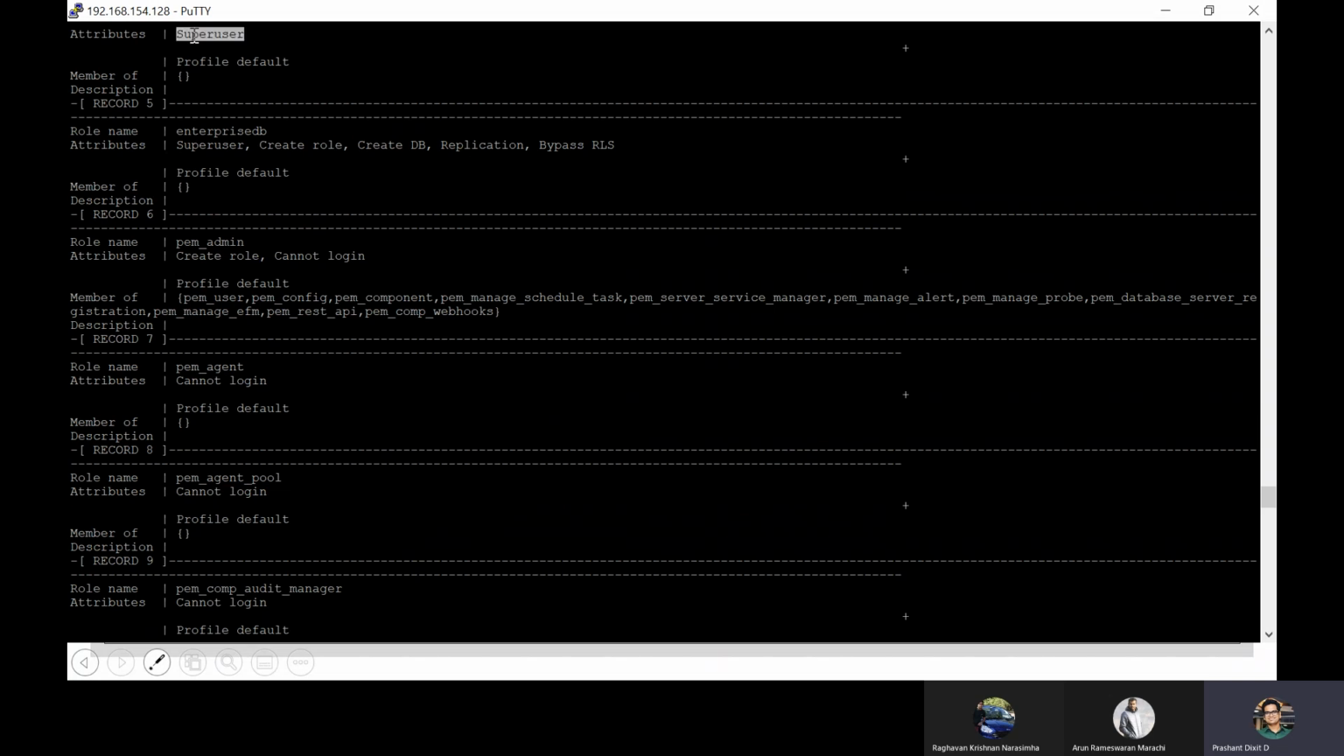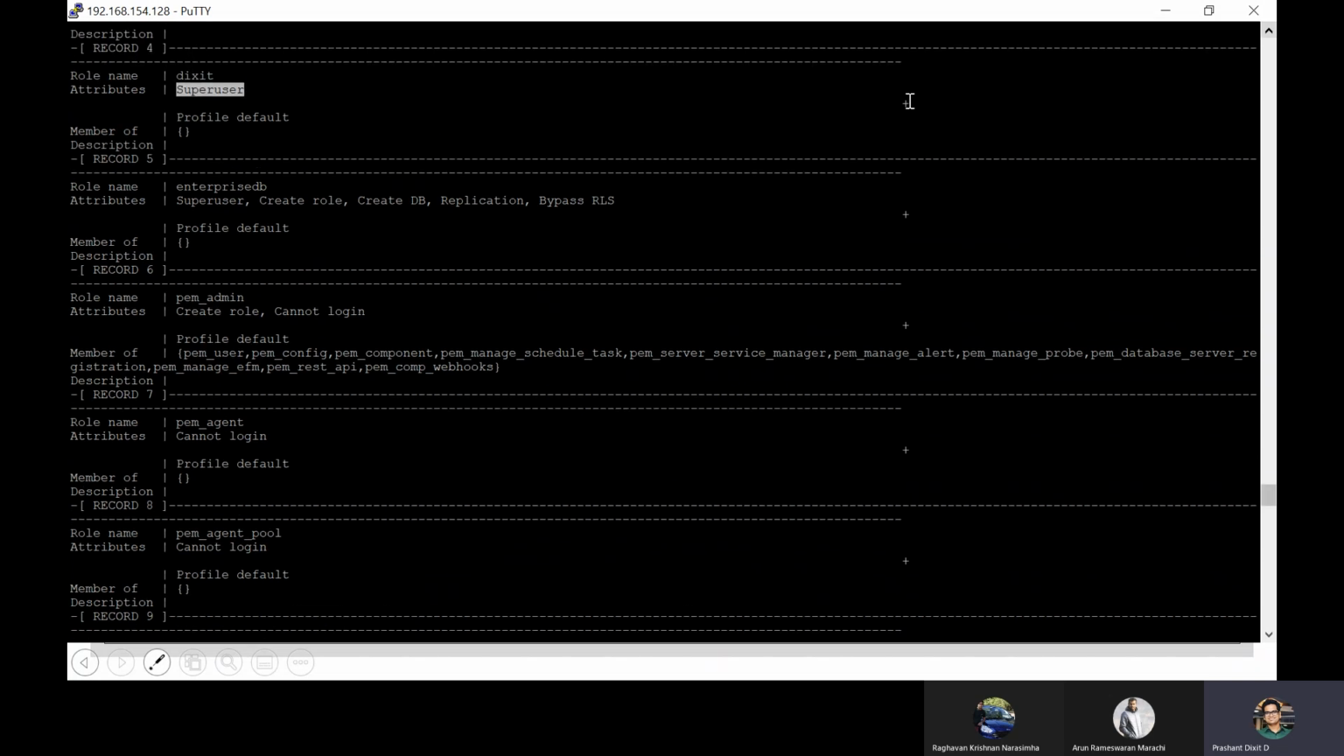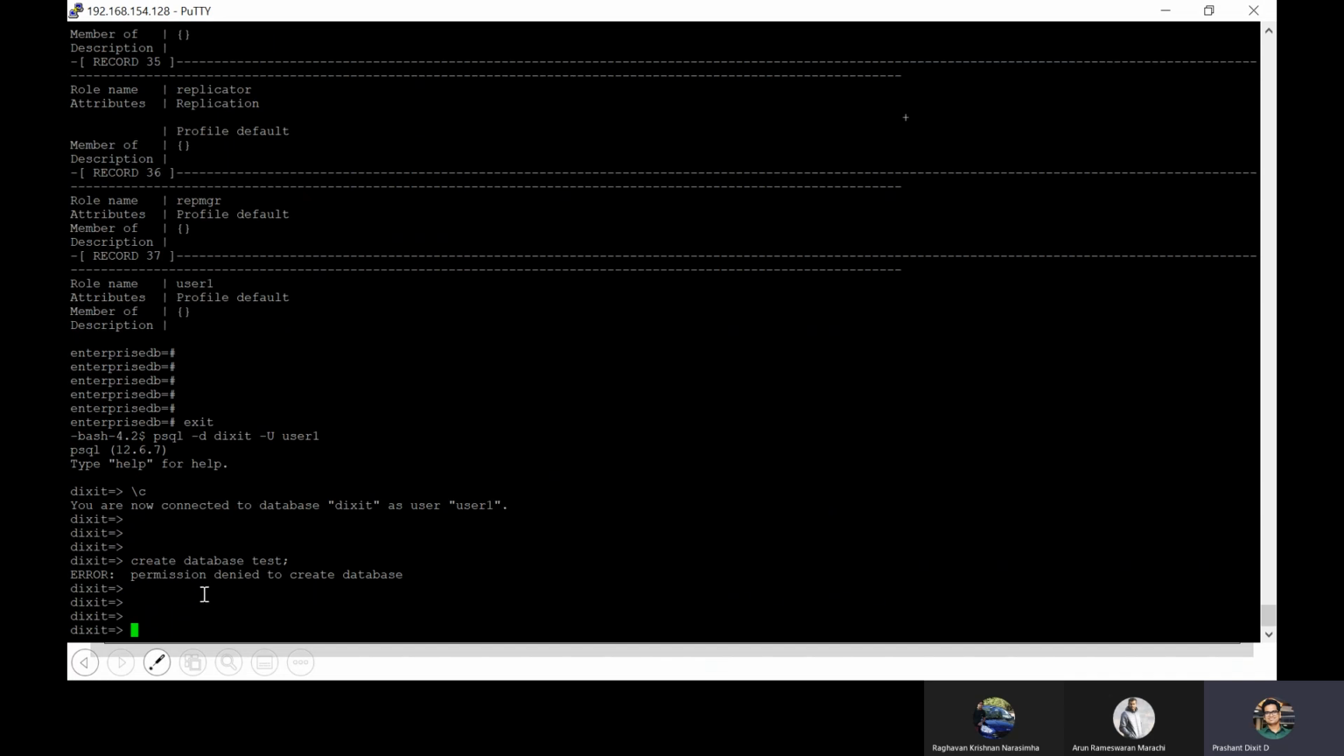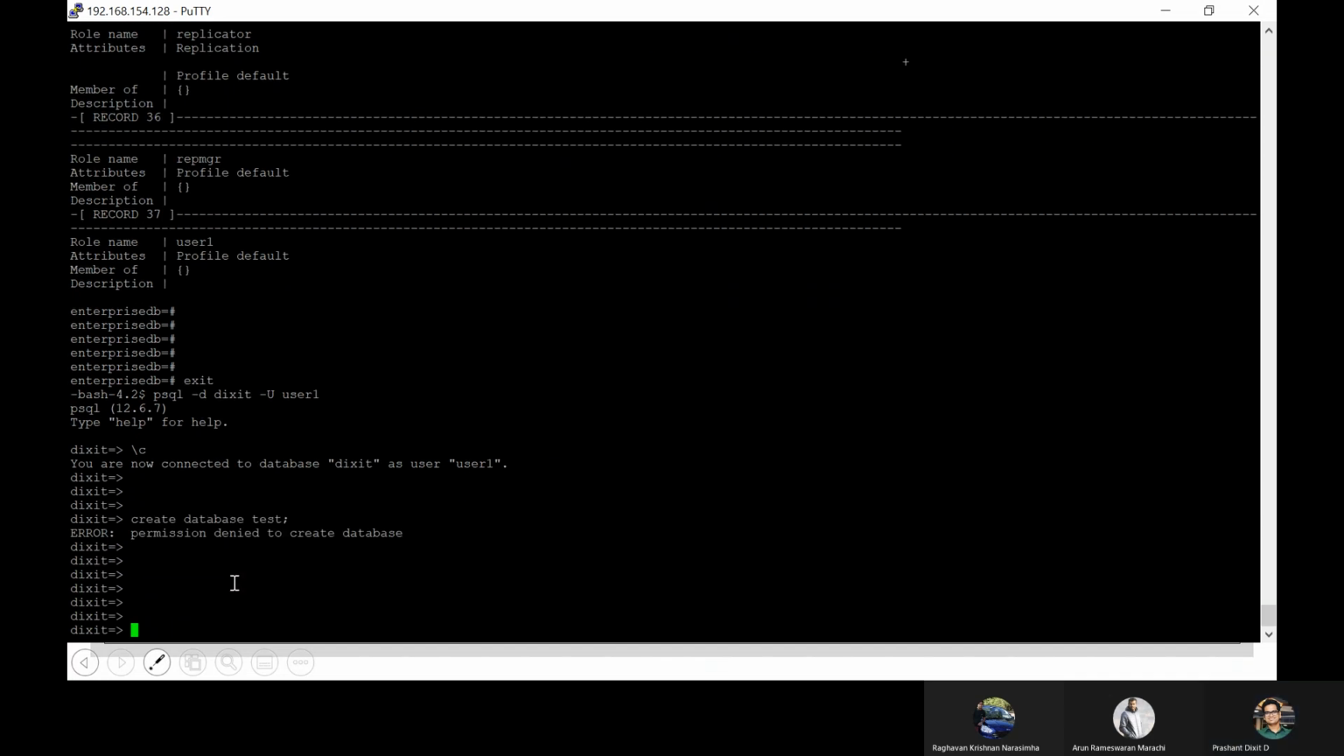He only has superuser privilege. So he will be able to modify, delete anything, insert anywhere, in any table, because he has the superuser privilege. But he does not have the privilege to create a database, to perform replication specific duties, or even to create a role. We just tried to create a database while connecting as Dikshit, and we failed because we do not have the permission.